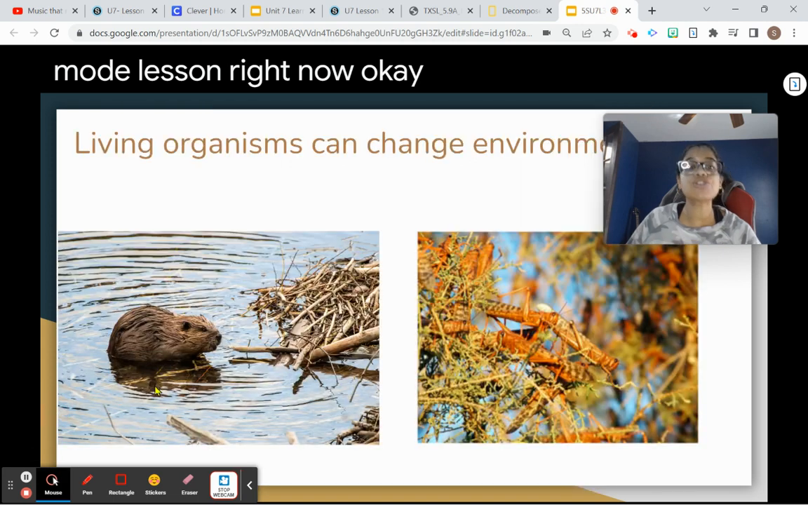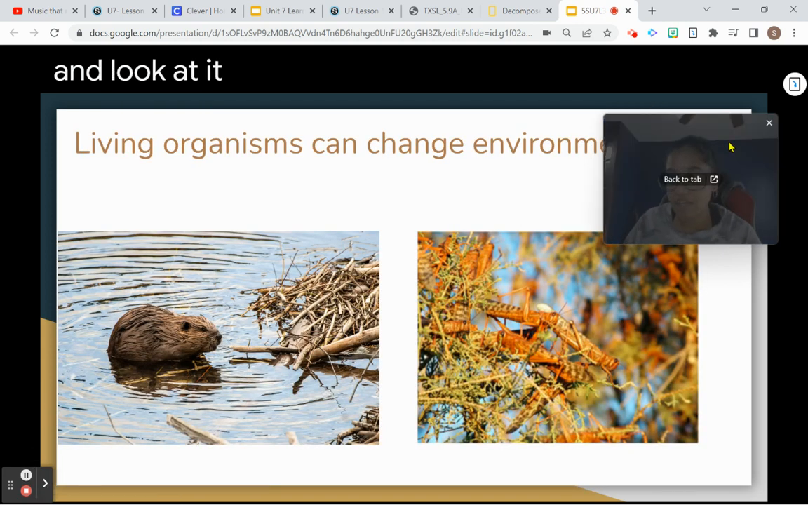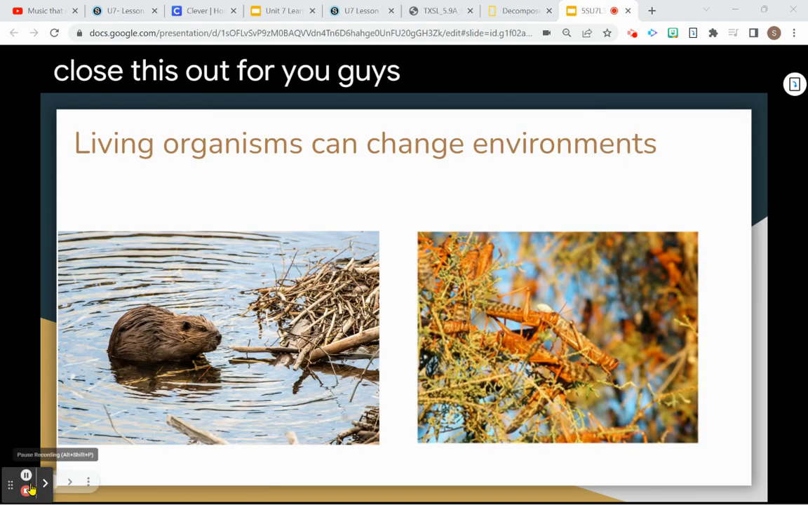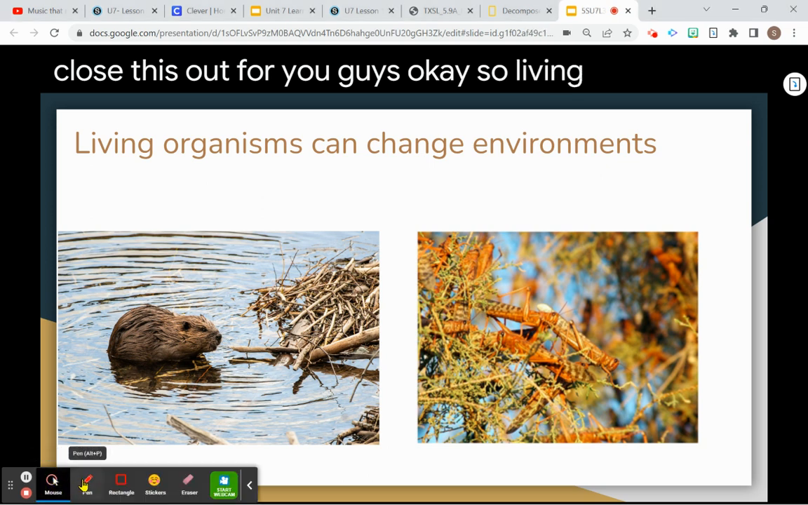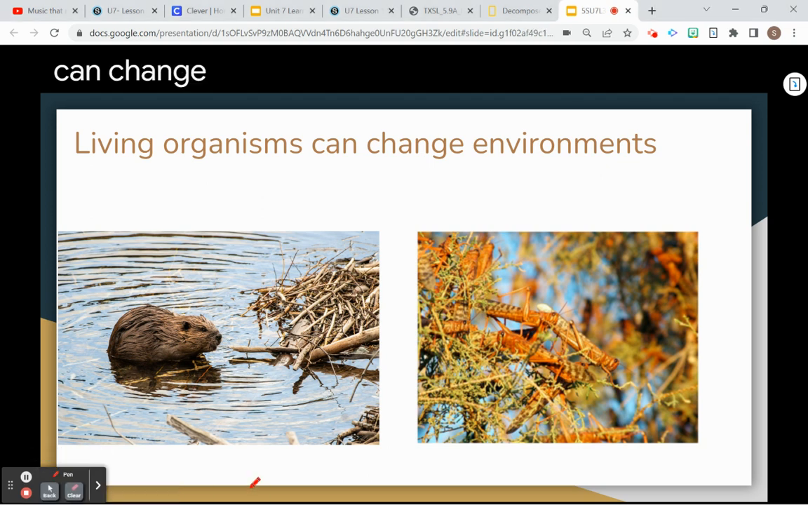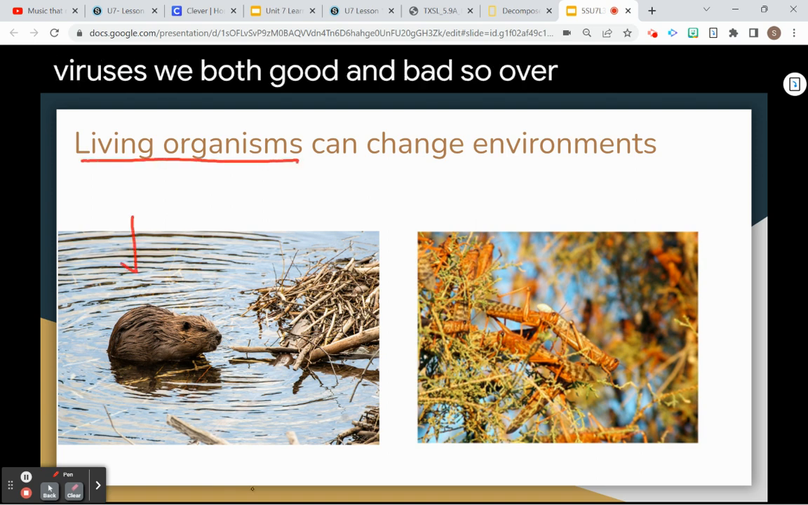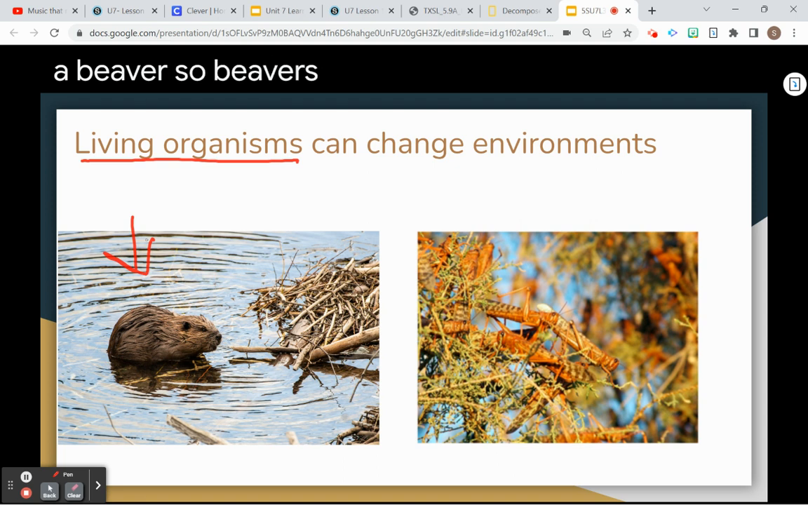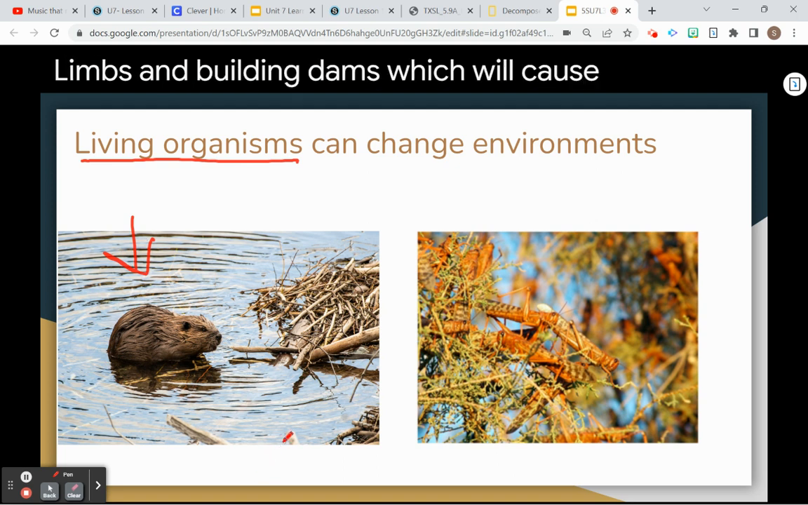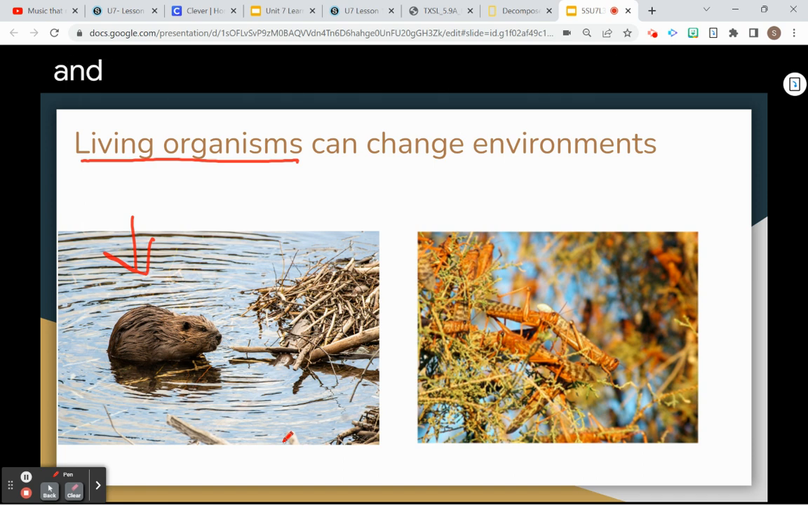Okay. So now let's go ahead and look at environments. Living organisms can change environments, right? That's really important to remember. Living organisms can change environments. It can be both good and bad. Over here we have a beaver. Beavers create their homes by using their teeth to cut down trees or little limbs and building dams, which will cause rivers and streams to maybe stop flowing, maybe cause little mini lakes and ponds.